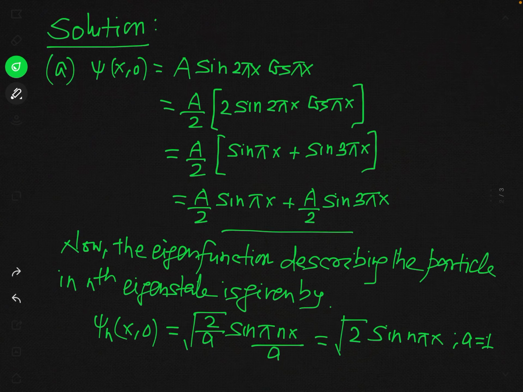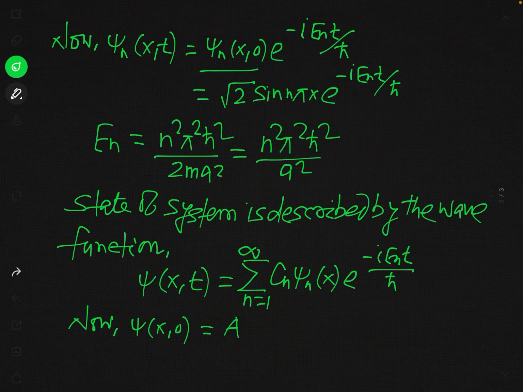Psi of x0 is this much: a over 2 times sine pi x plus a over 2 sine 3 pi x. Actually, we have to find the state of the particle at any time t, in accordance with the given eigenfunction.